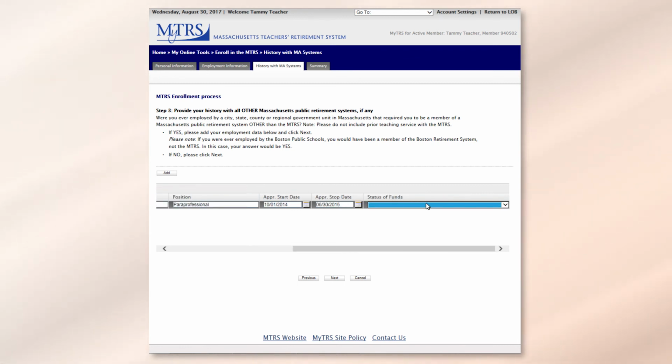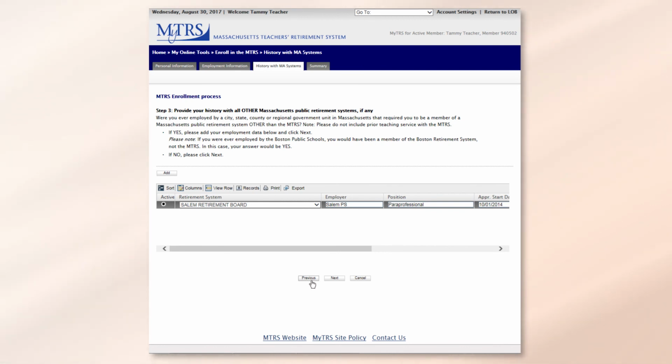The final field is status of funds. So let's take a look at the drop-down. There's a bunch of different options here. If you currently have funds on account, just choose that from the drop-down. I honestly don't know where my funds are. I think I left them there, but I'm not 100% sure. In my case, I'm going to choose I don't know. If you have funds on account with more than one retirement board, you can click Add and enter the information as needed. I only have funds with the Salem Retirement Board, so I'm going to click Next.